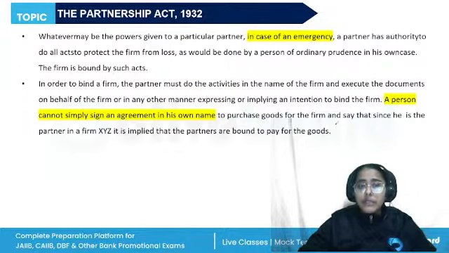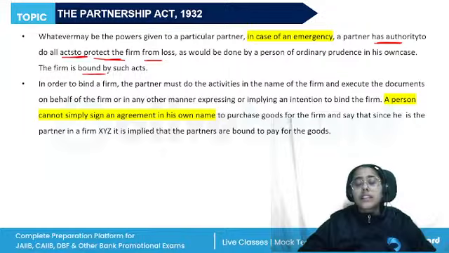In the case of emergency, the partner has authority to do all the acts to protect the firm from loss, and the firm is again bound by such acts. So, if there's an emergency which requires immediate action by a partner, although that action was not under their authority, then also the firm will be bound by such acts. So, they can take action to protect the firm from loss.